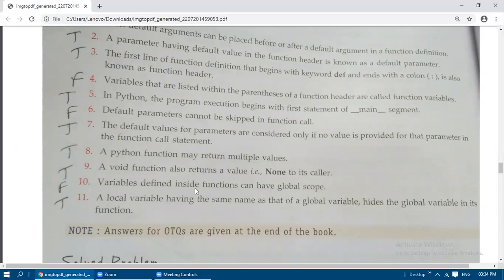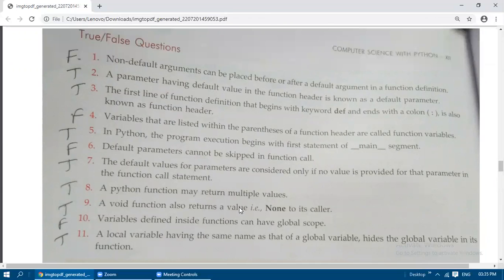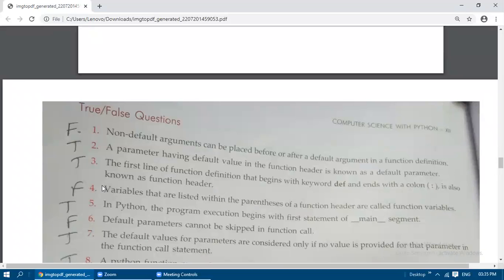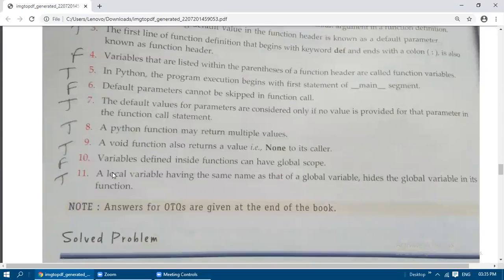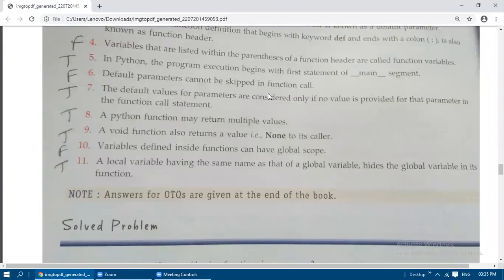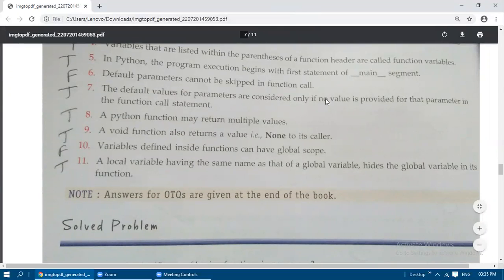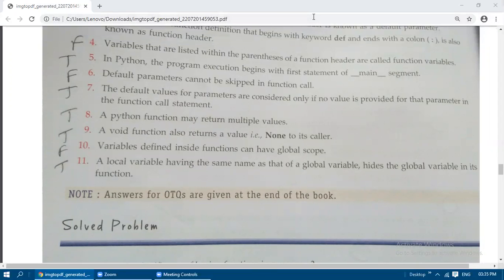Then variables defined inside the functions. These last two questions are related to the not-taken portions, so you need not go through these 10 and 11. We will next move on to the next lesson, 1 marks. So I will stop this session now. Next I will move on to the next lesson's question answers. Okay.